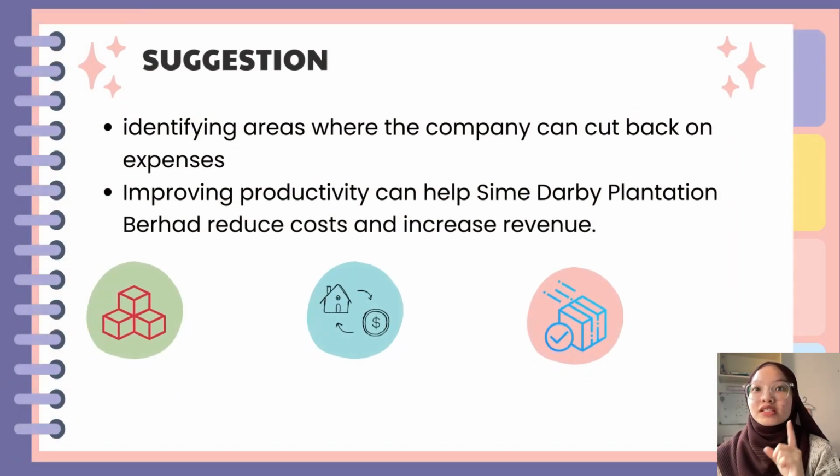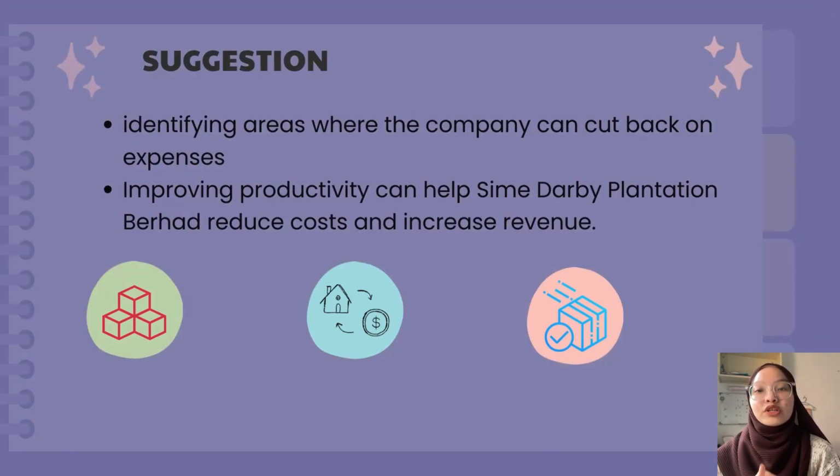Therefore, there is one suggestion for each ratio. Sime Darby Plantation can reduce its costs by identifying areas where the company can cut back on expenses, such as reducing operating expenses, finance costs, and tax expense, or finding ways to streamline its operations.